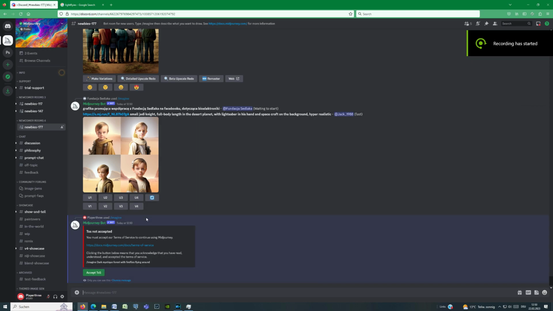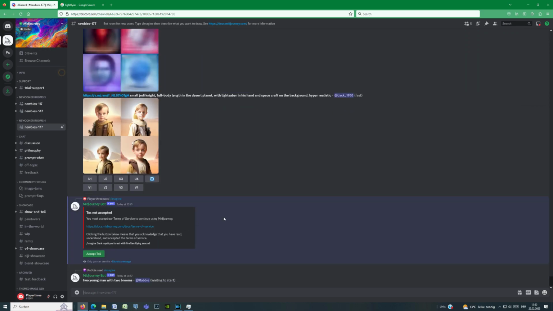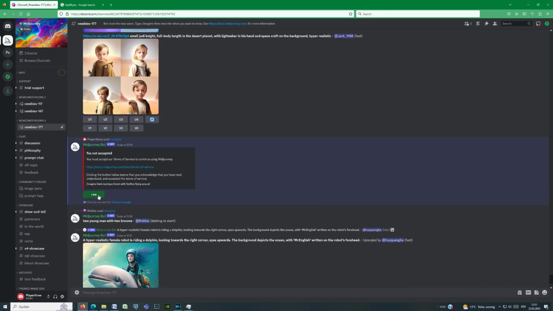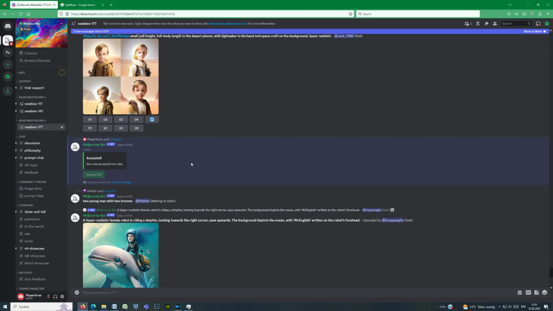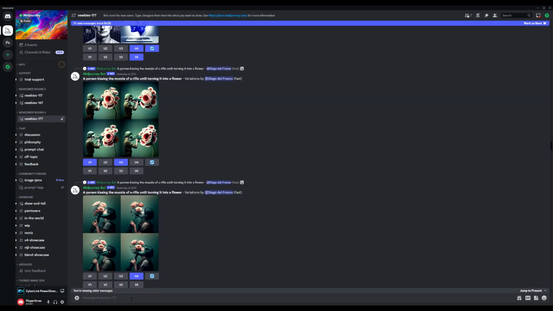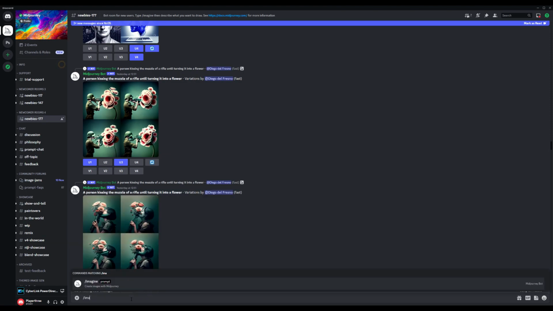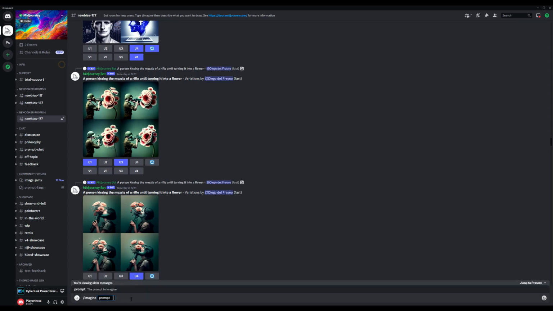One small step before we start, the bot sent us a message. The terms of services must be accepted. I agree to them by clicking Accept Terms of Services. At the prompt, at the bottom of the screen, let us type the command to create our first AI art. It always starts the same. Type / then imagine, press the space key, and how about this text? Dark mystique forest with fireflies flying around.